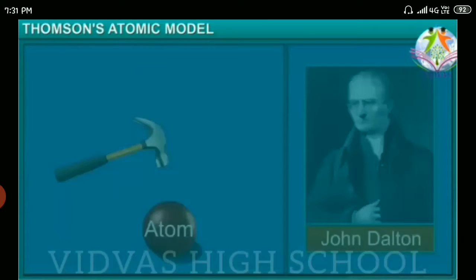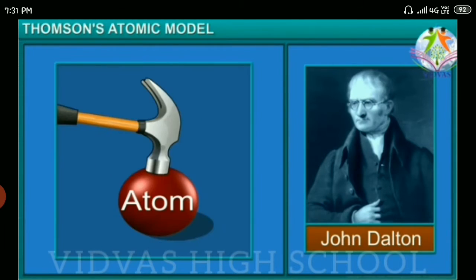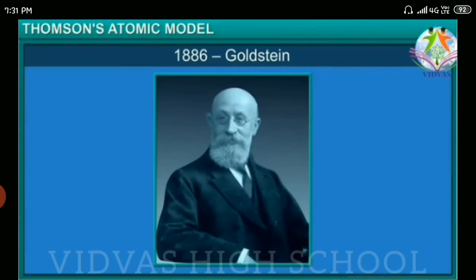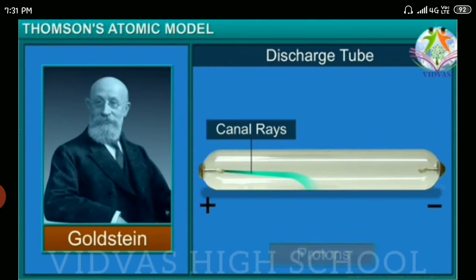Before J.J. Thomson, Dalton said that the atom cannot be divided. As I told you, now it can be divided because of the presence of electrons, protons and neutrons. We already discussed that Goldstein discovered the proton through the discharge tube experiment. He found canal rays, and in these canal rays he found positively charged particles, called protons, whose mass is nearly 2000 times that of the electron.